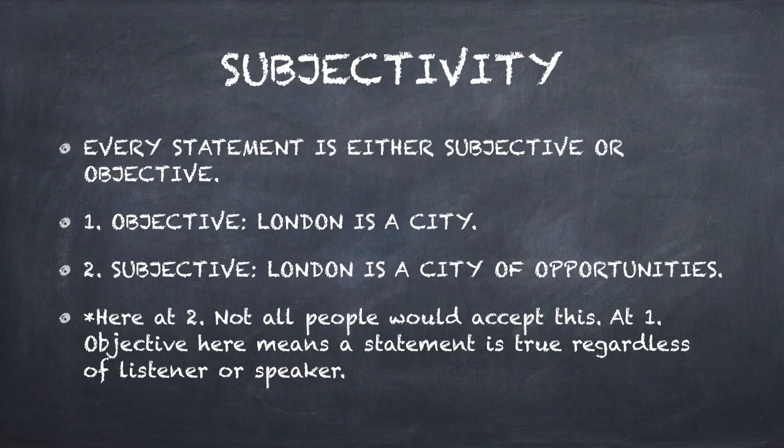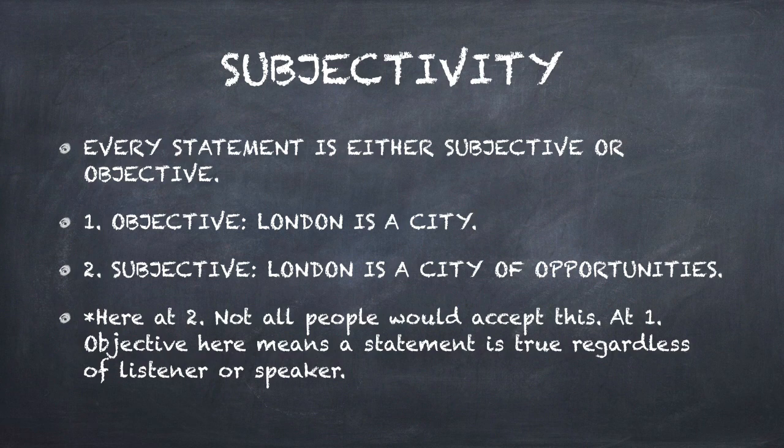Coming to the next is the subjectivity. So every statement is either subjective or objective. Objective means which is true regardless of the listener or the speaker. But subjective is such that it may not be accepted by people.